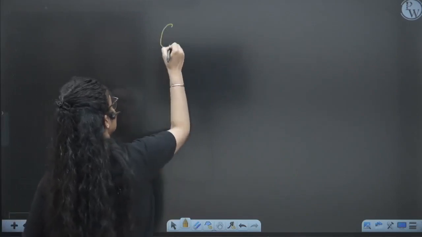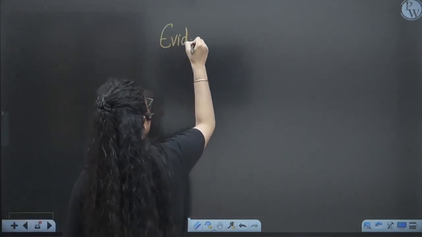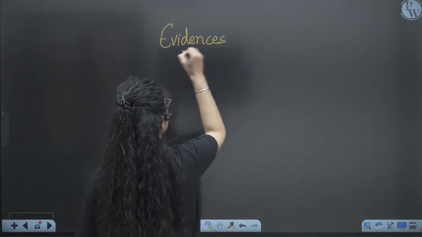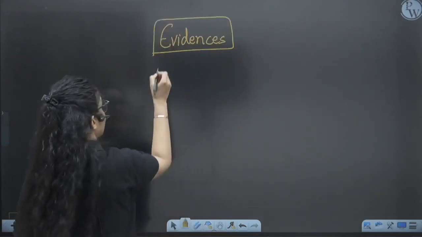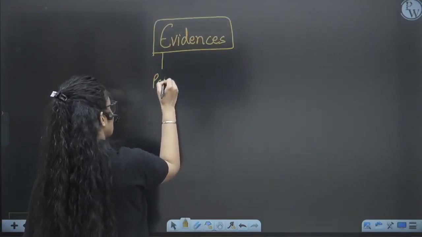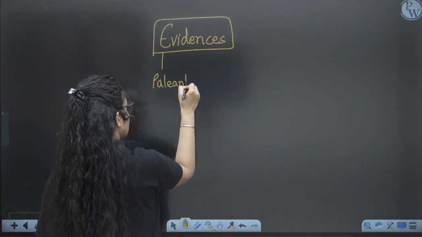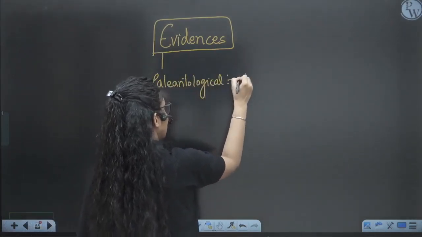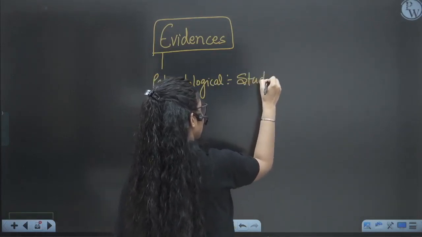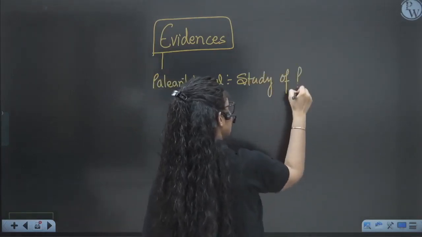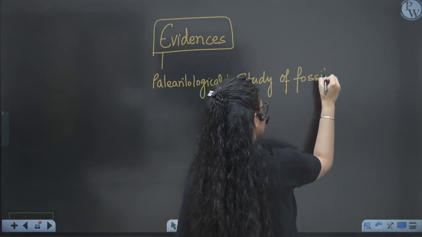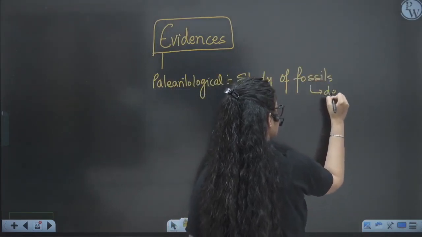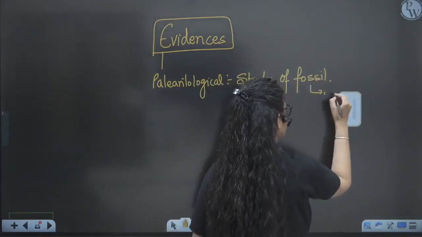Now let's discuss the evidences of evolution. When we talk about evidences, we have the paleontological, meaning study of fossils, dead remains. What is an example of fossils? Dead remains of any organism.